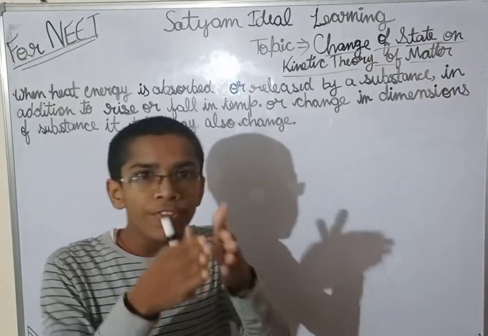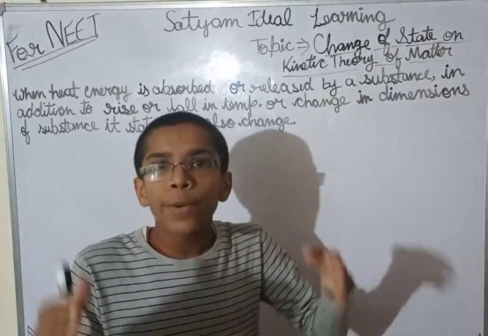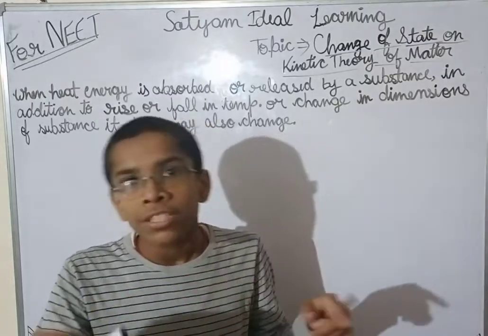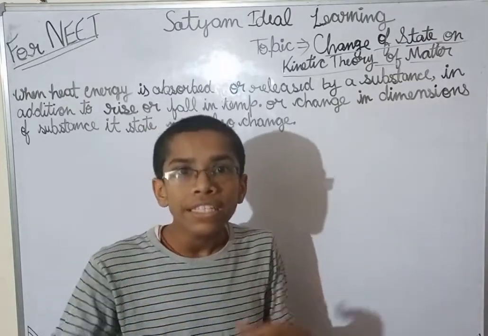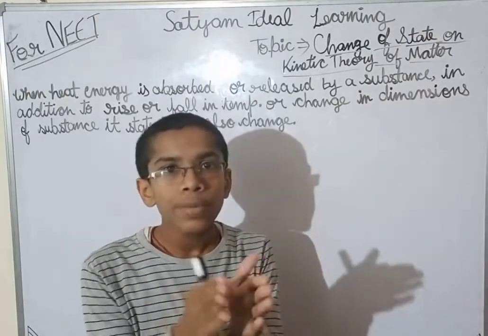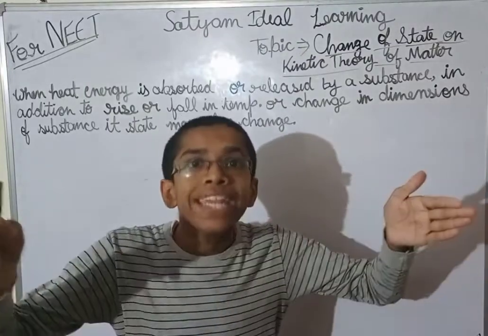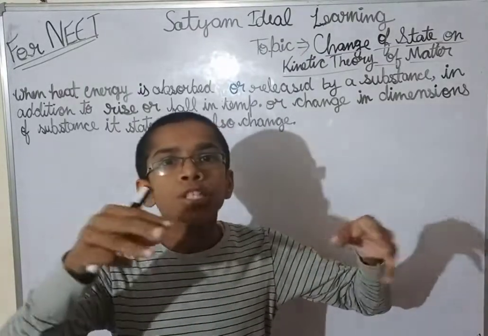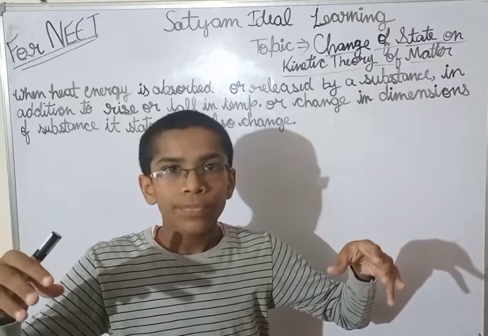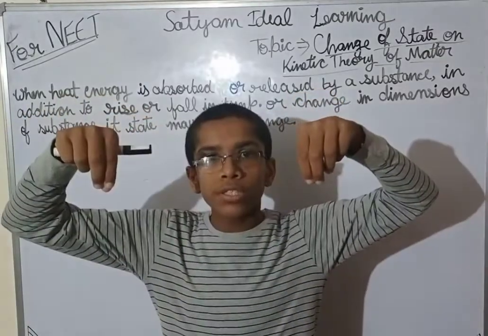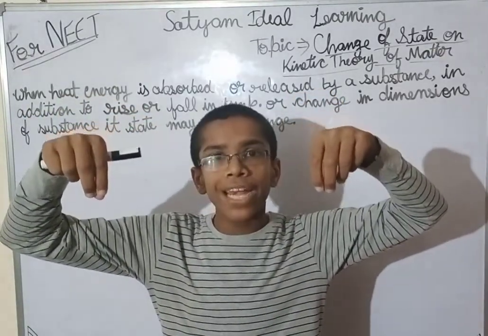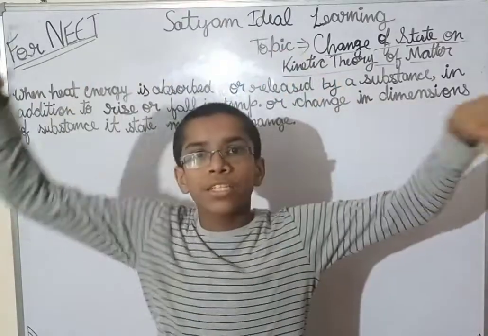Because the intermolecular space will increase, they can interchange their position more and more. The intermolecular space is becoming wider now, so they can interchange their position over a wider area. Like these are two molecules, and when heat is provided, they can interchange their position this way.